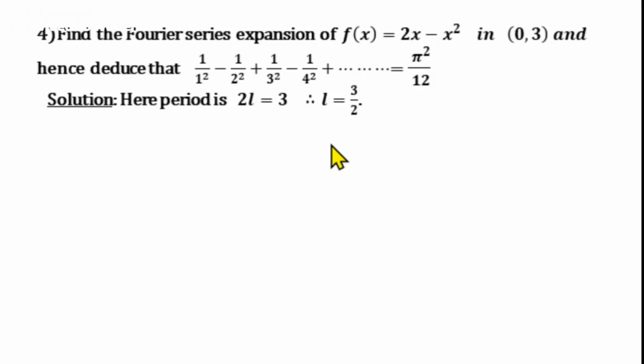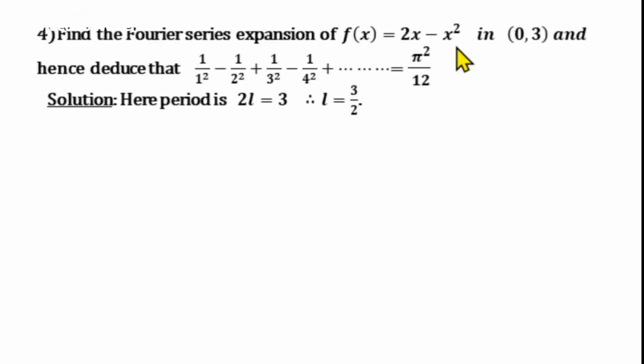Next, if f of 2L minus x equal to f of x, then the function is even, and if f of 2L minus x equal to minus f of x, then the function is odd. So these are the conditions for a function to be even or odd in the interval 0, 2L, and we can easily verify that this function is neither even nor odd.